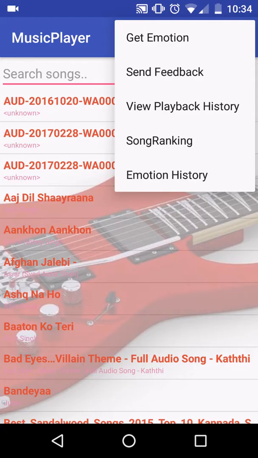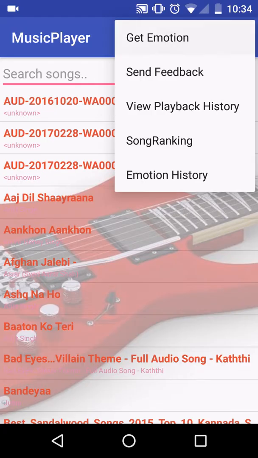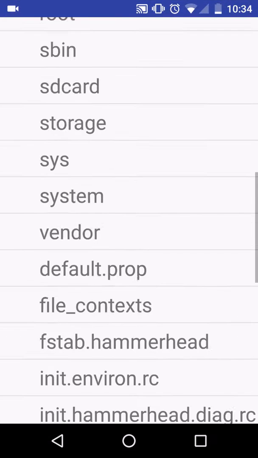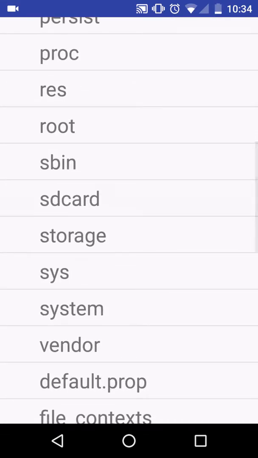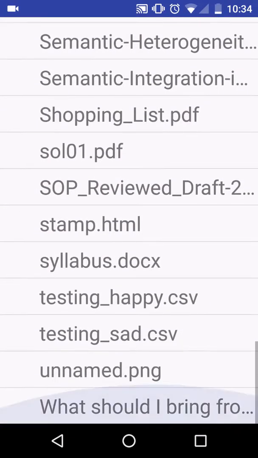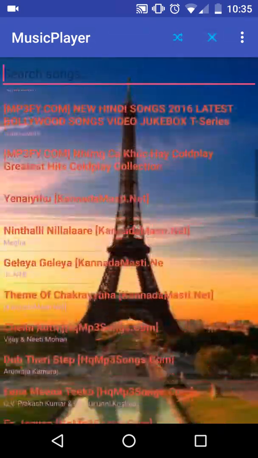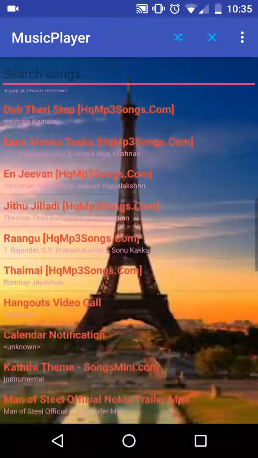Let's say the user is in a sad state and he wears the headset and gets the brain data from the EEG ID app that I explained previously. Let's say he already has the CSV downloaded from the EEG ID app, and he browses through his phone, goes to SD card, selects download, and selects the testing SAD file. We have renamed it just for convenience, and let's say he uploads the file. He got his emotion as sad, and as you can see, the theme of the app has changed as well as the playlist. Let's select a song which he might want to play.